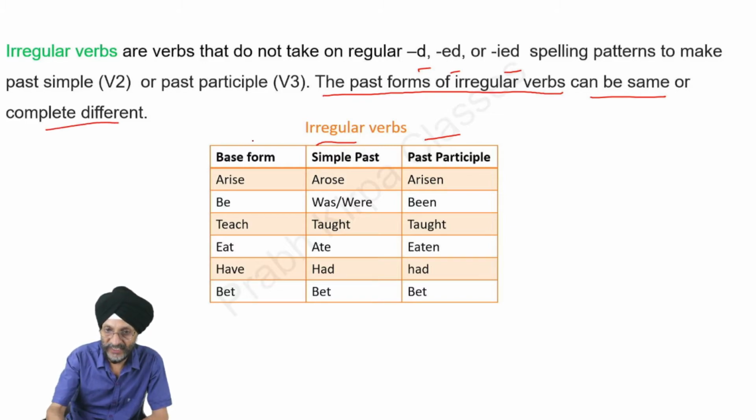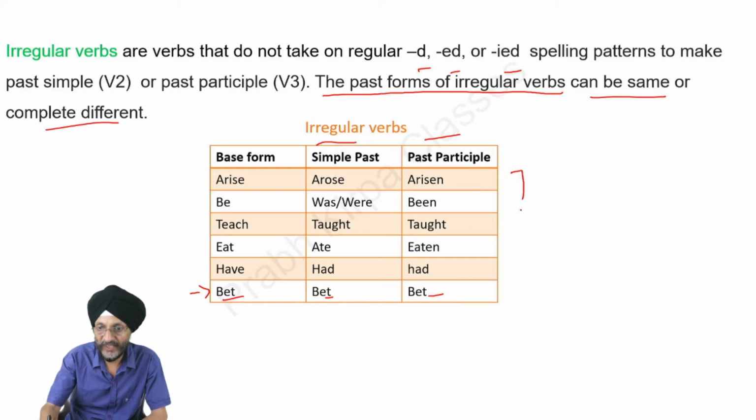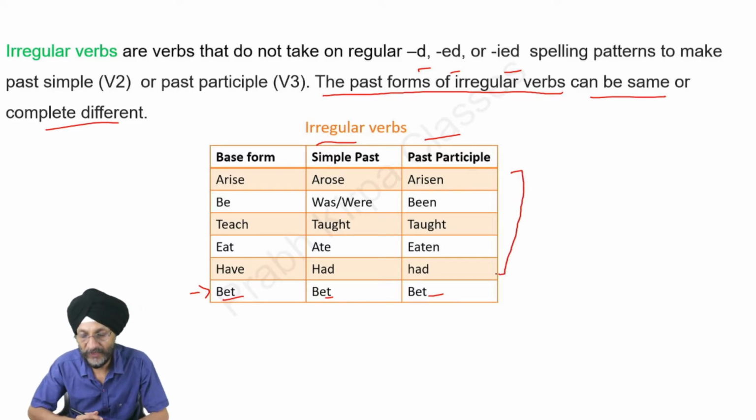For example, arise becomes arose, arisen. Be becomes was, were, and been. Teach becomes taught, taught. Eat becomes ate, eaten. Have becomes had, had. At the last, you will see put becomes put, put. There is no change at all. But in the case of these verbs, there was a lot of change.